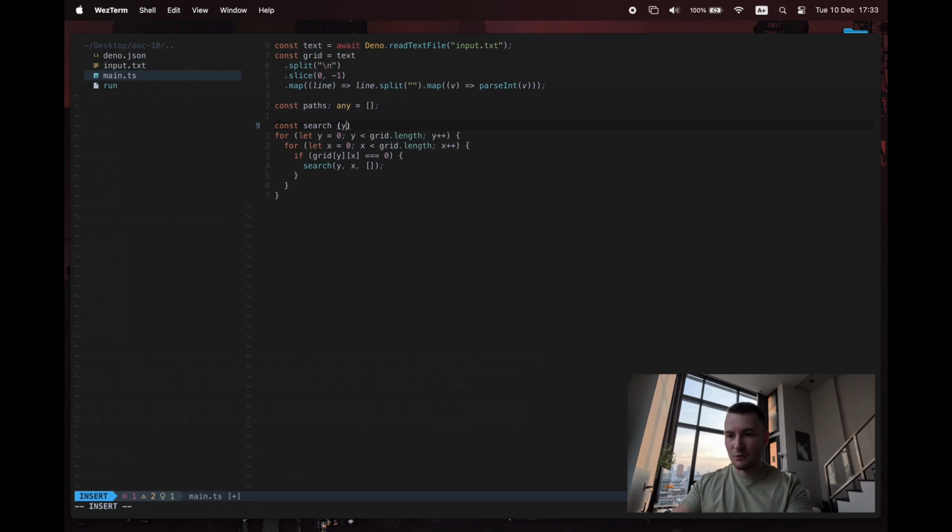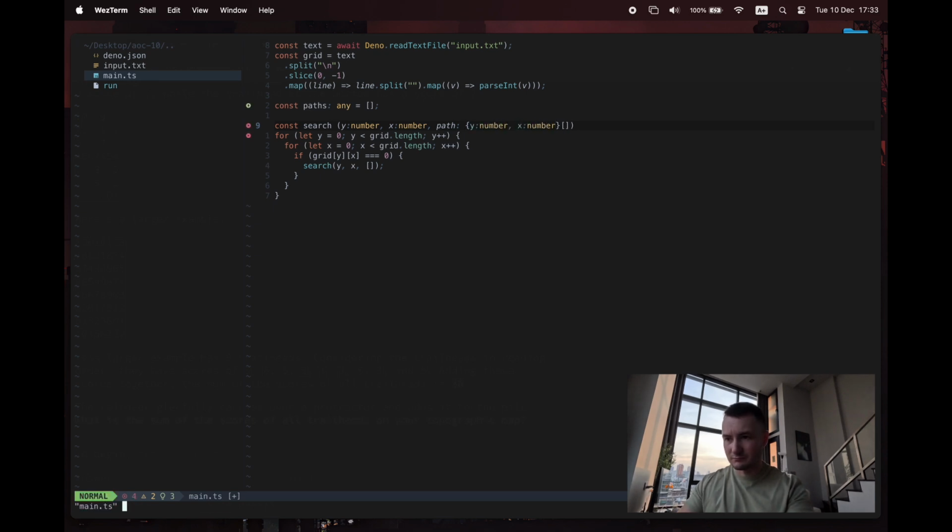So we're going to say y is a number, x is a number, and path. That's the individual path that it builds up each time. It's going to be every coordinate that it finds that it continues on. So it's an array of objects that contain a y and an x.